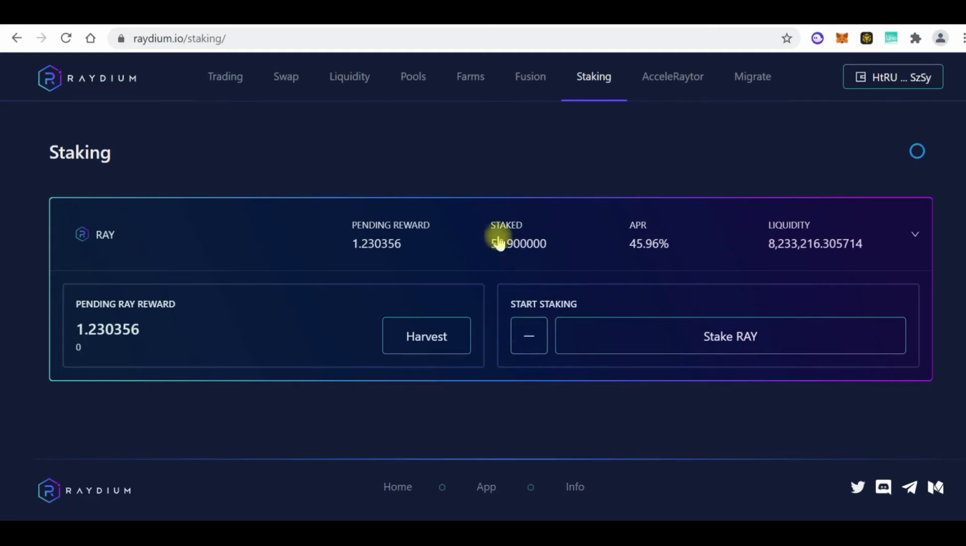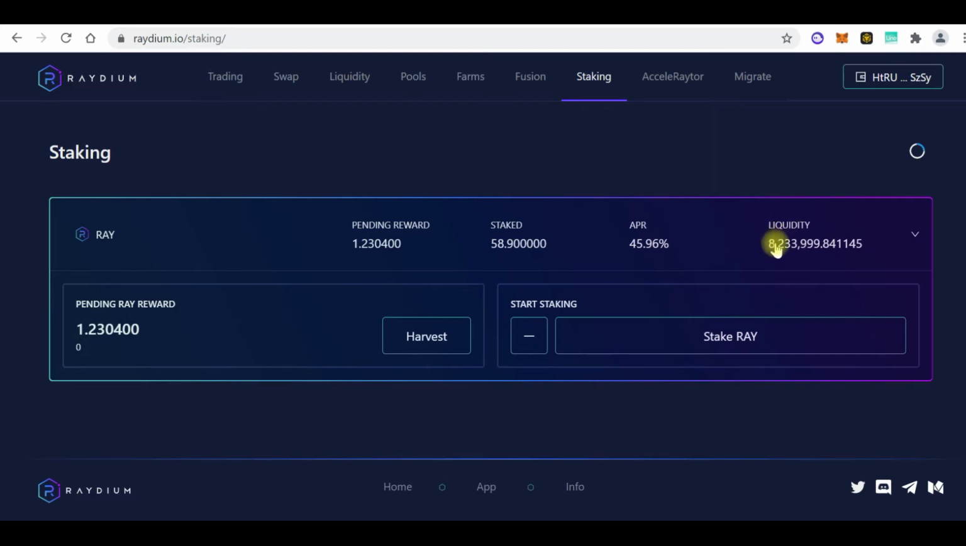So if I wanted to unstake my 58.9 RAY, if I click stake RAY, that is, if I had more RAY in my wallet to add to the RAY that I have staked. So I believe this is very simple to understand.